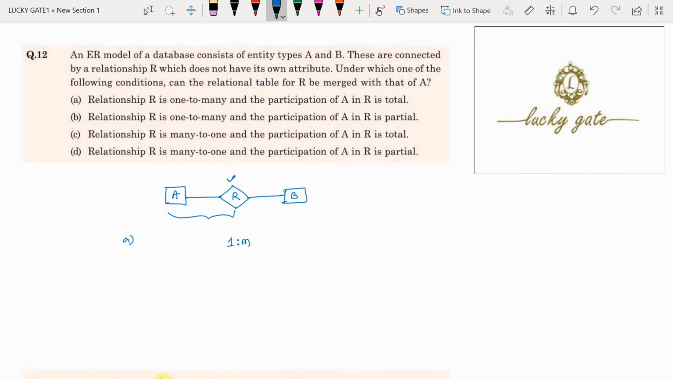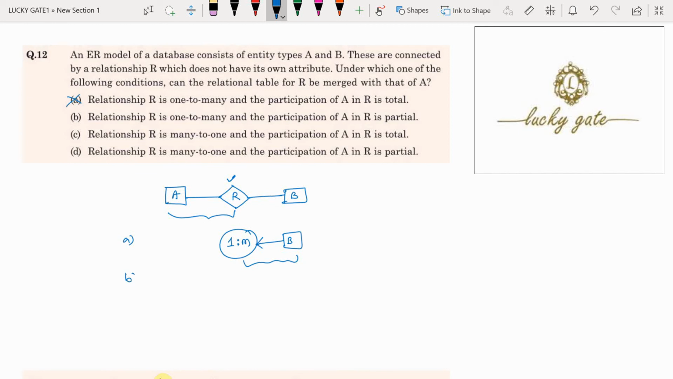If it is one to many, you can expect a key constraint from the B side. Okay, from B side you can expect a key constraint, not from A side. If key constraint is there from B side, this relationship table, whatever is there between A and B, is to be merged with B side. Because it is merged with B side, option A is incorrect.